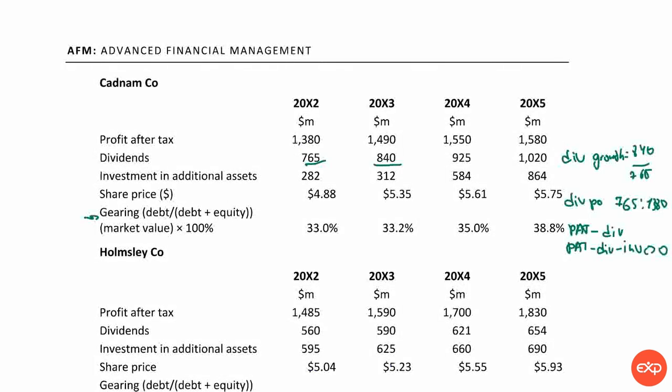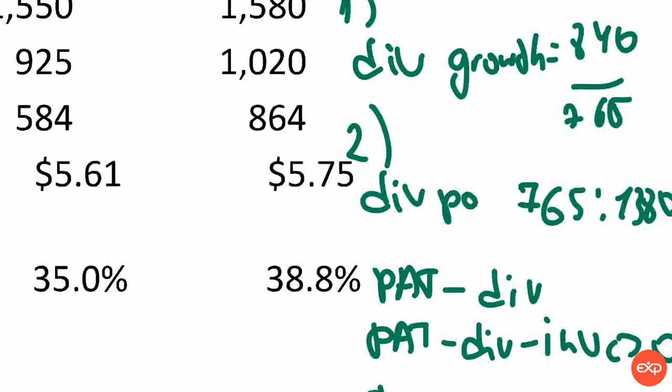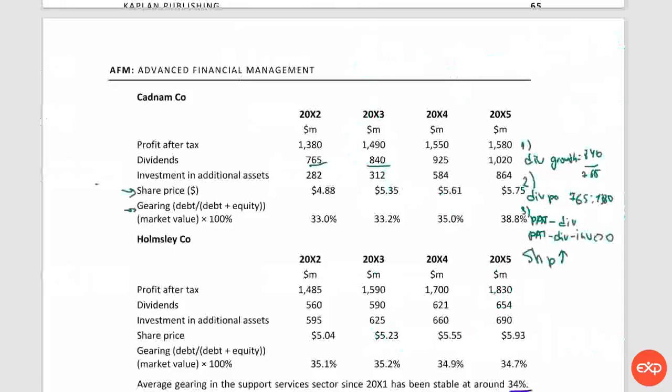Then we have share price, so it would be logical to use all the information that is given to us. Therefore, it would be logical to find share price increase. So we already have 1, 2, 3, oops, sorry for that, 4 ratios.